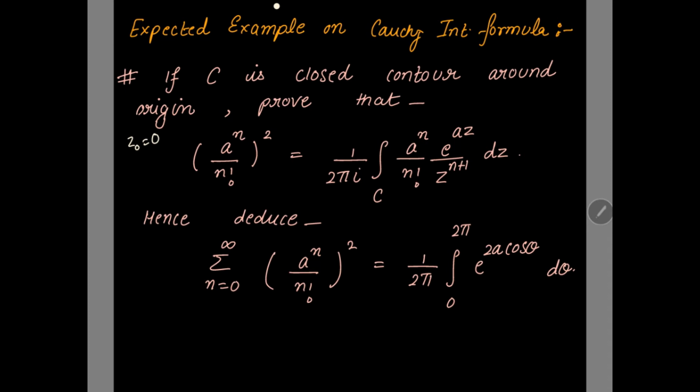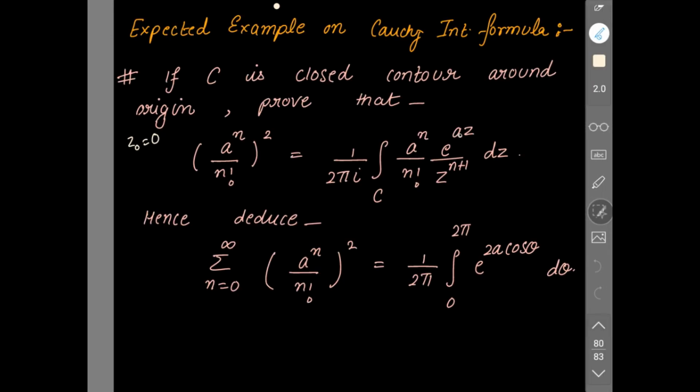And from this we have to deduce that the summation of (a^n over n factorial) whole squared is equal to 1 over 2π integral from 0 to 2π of e^(2a cos θ) dθ. How do we prove this? We are just going to apply Cauchy's integral formula. Looking over this, the power z^(n+1), we have to take the nth derivative of f(z) and apply Cauchy's integral formula.